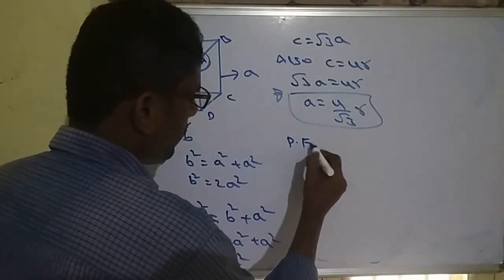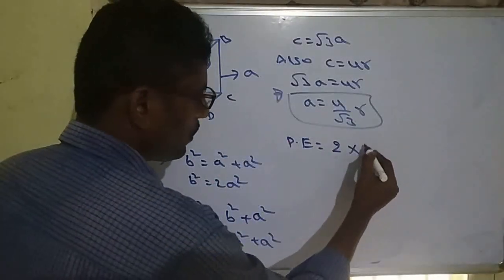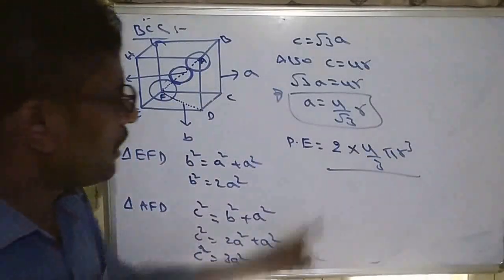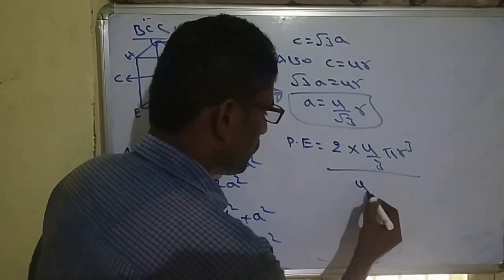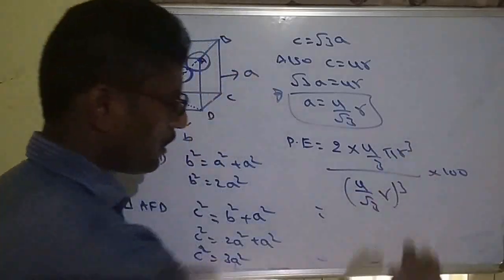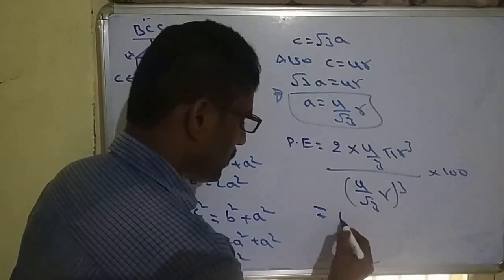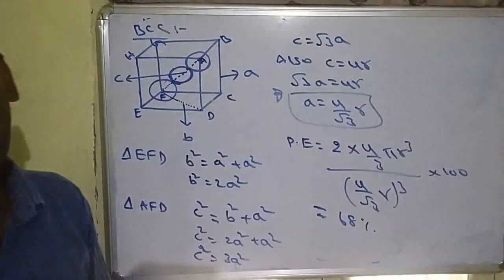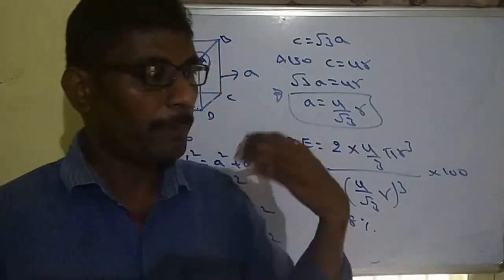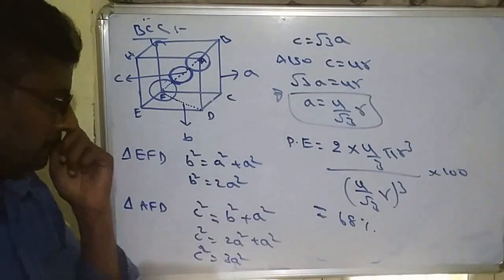So finally we calculate packing efficiency. Volume of atoms. In BCC total 2 atoms. 2 into 4 by 3 pi r cube by volume of cube. Cube means a cube. 4 by root 3 r whole cube into 100. Again r cube will be cancelled. So on multiplying these values we get 68% packing efficiency. So BCC packing efficiency 68. Empty space will be 32%. So this is about packing efficiency.